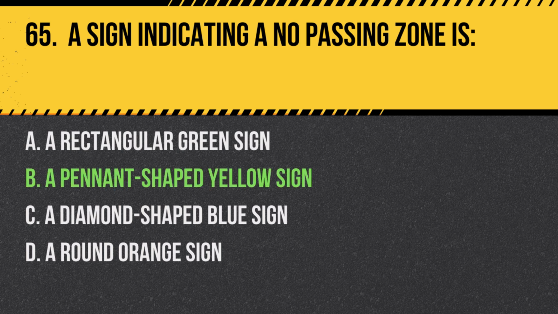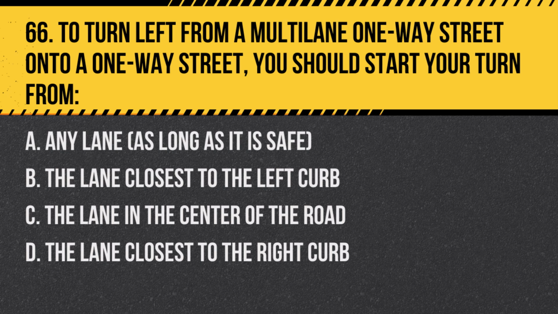Answer B. A pennant-shaped yellow sign. No passing zone signs are typically pennant-shaped and yellow, indicating that passing is not allowed due to oncoming traffic or other hazards. Question 66. To turn left from a multi-lane one-way street onto a one-way street, you should start your turn from A. Any lane, as long as it is safe.